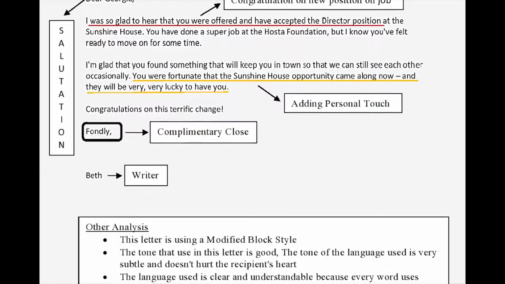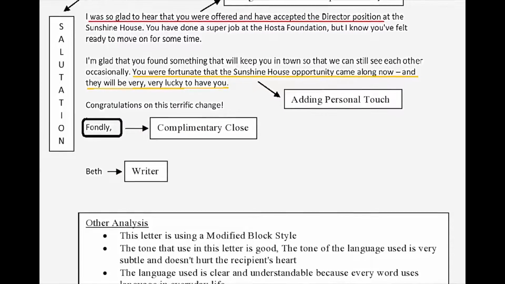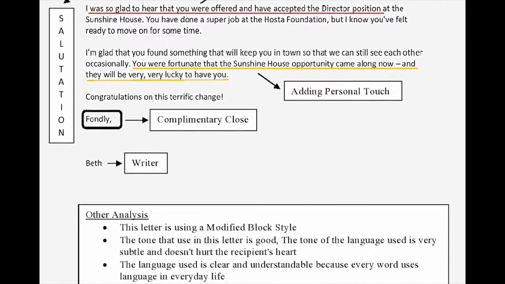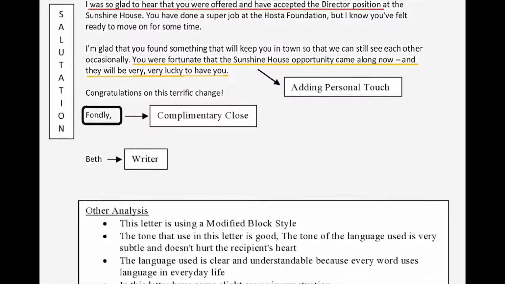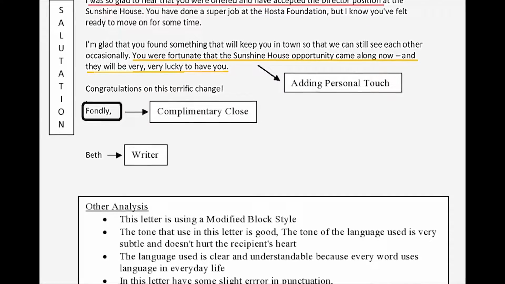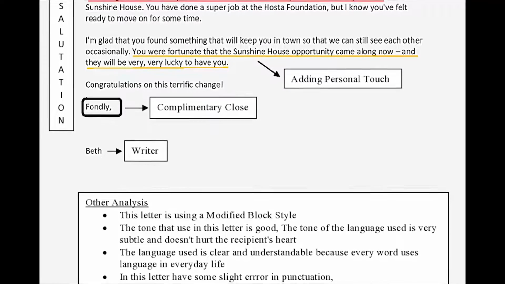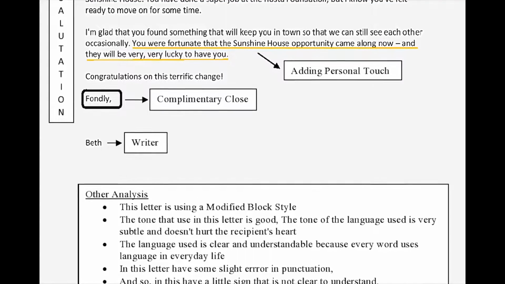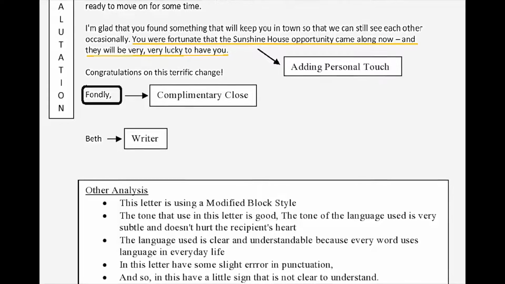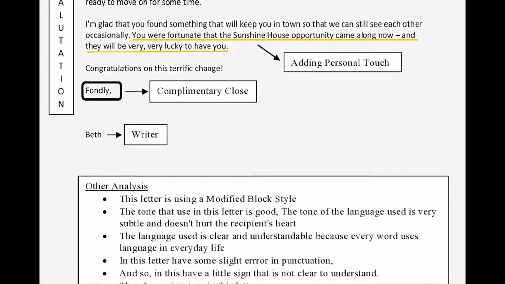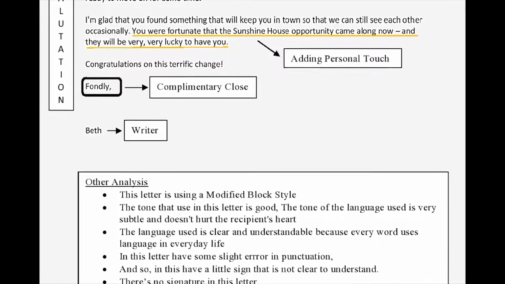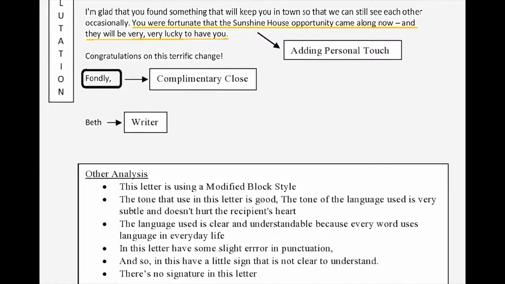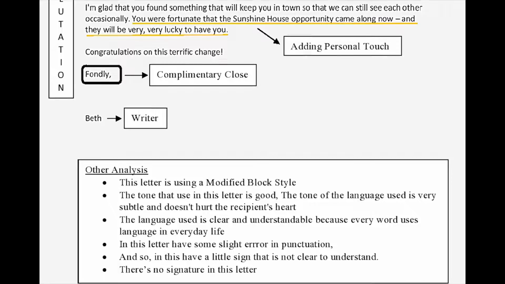Okay, we move to the next, and next is the language. The language used is clear and understandable because every word is used in everyday life. And next is the punctuation. In this letter there are some slight